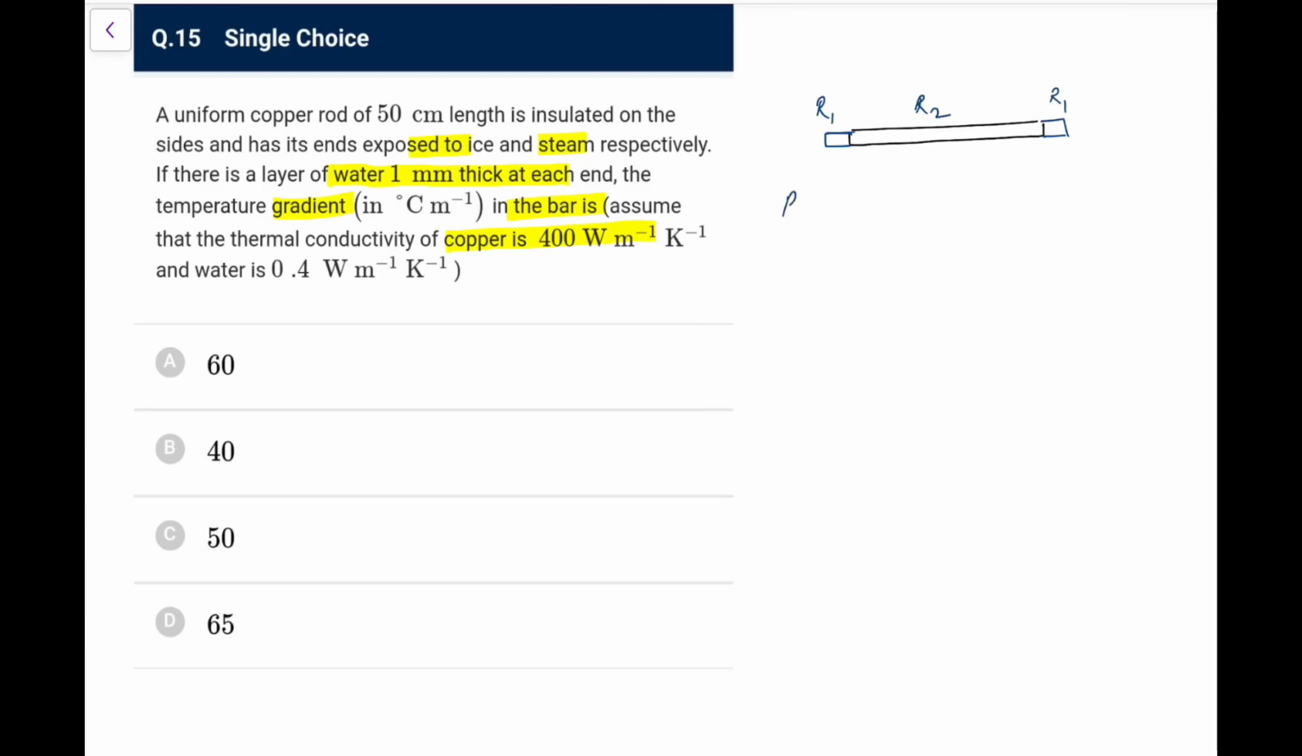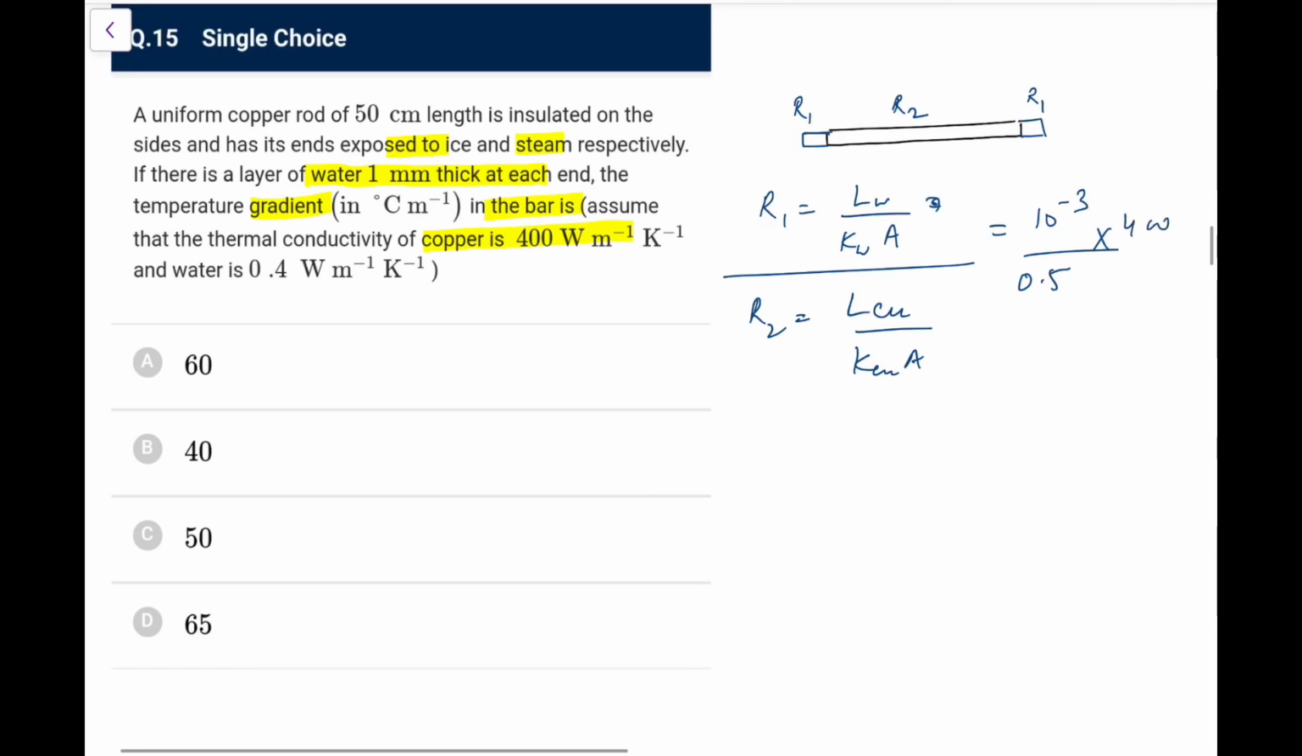So first of all, what we can say, R1 that is of water is L of water upon K of water into area. Area will be same, and similarly R2 would be L of copper upon K of copper into A. So if I take their ratio, what it becomes, the water length is 10 to the power minus 3 meters. This is 0.5 meters. K of copper is 400, that is 0.4. So what we get here, R1 by R2 is, this would be 0.4 and it would be 0.2 if I'm right. Yes, so that is 2:1 that we are getting.